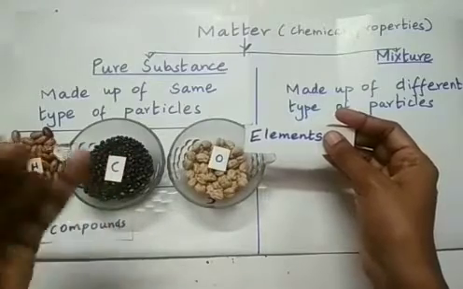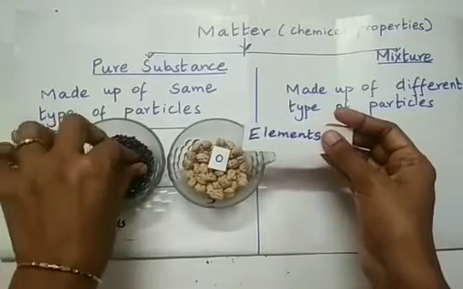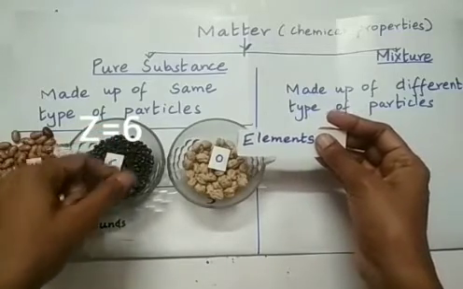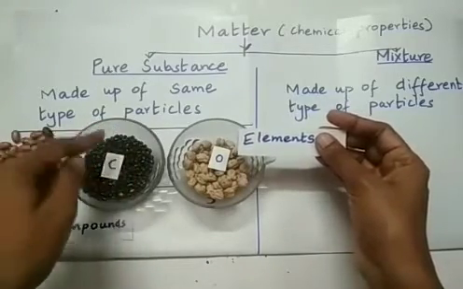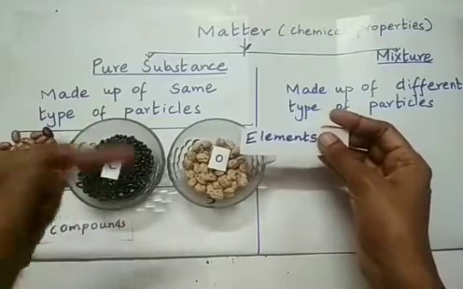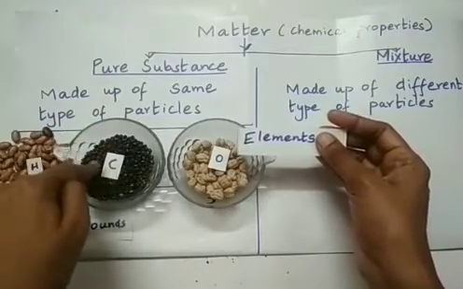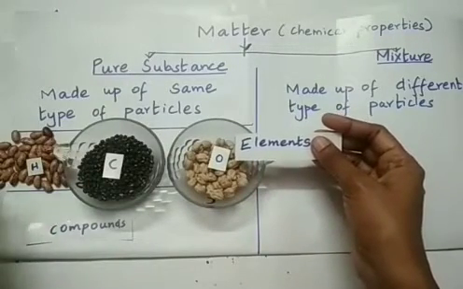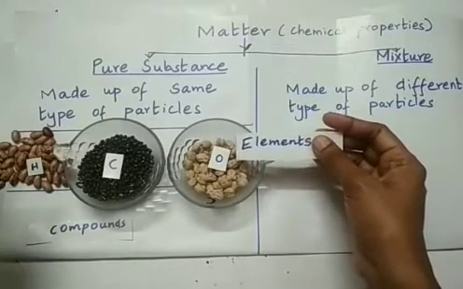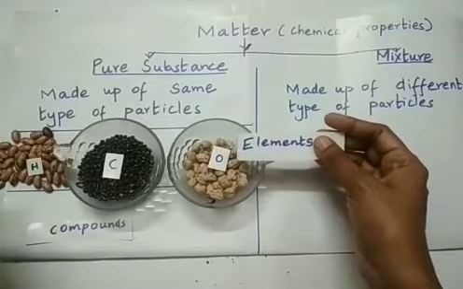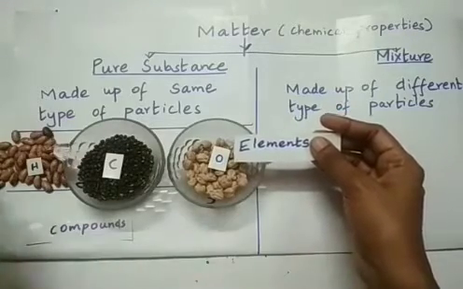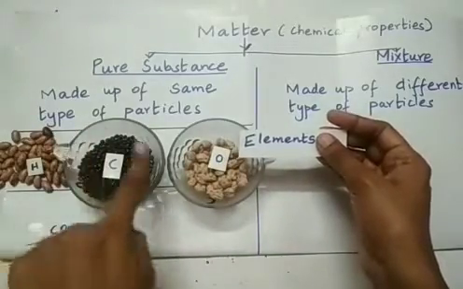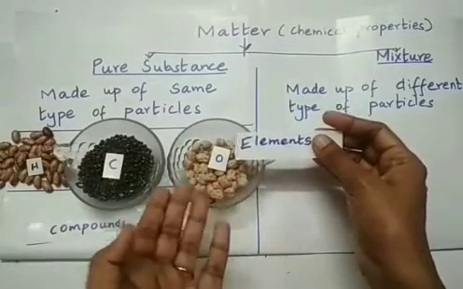That means their atomic number will be same. Each atom will have the same number of protons, electrons, and it will be similar for all, right? And mass, every property of each atom will be alike the other one. So we say that they are made up of same type of particles. So we have many elements around us: gold, silver, copper, oxygen that we breathe, nitrogen. All those are examples of elements because they are made up of similar type of particles, which are nothing but similar type of atoms here.